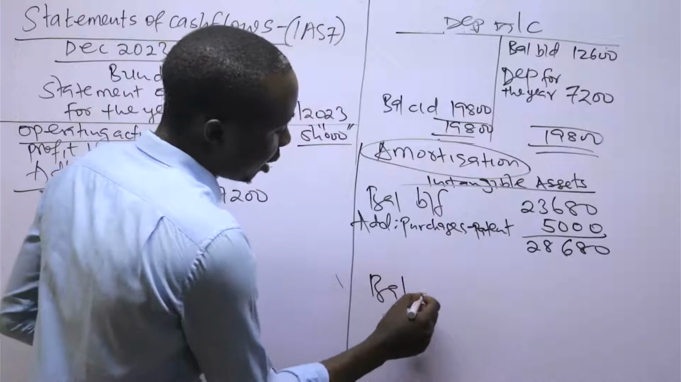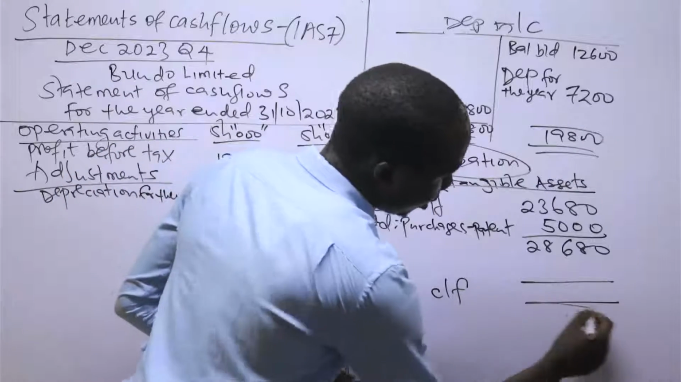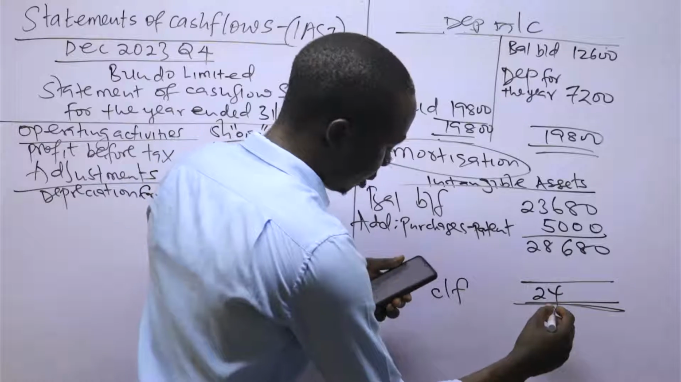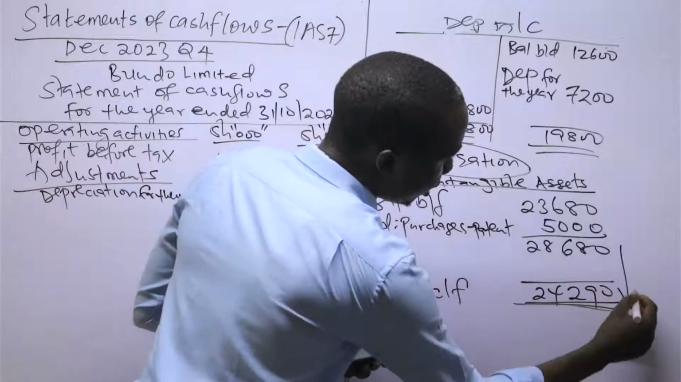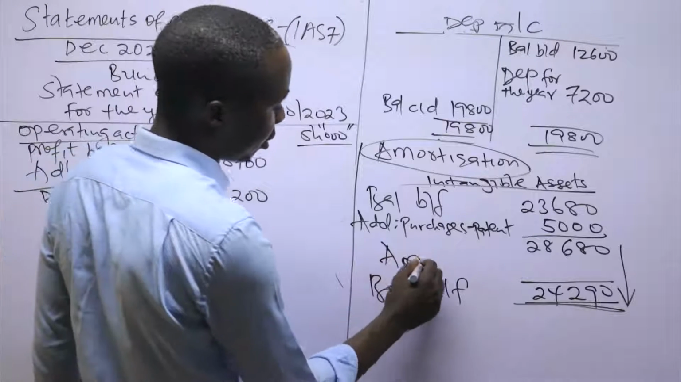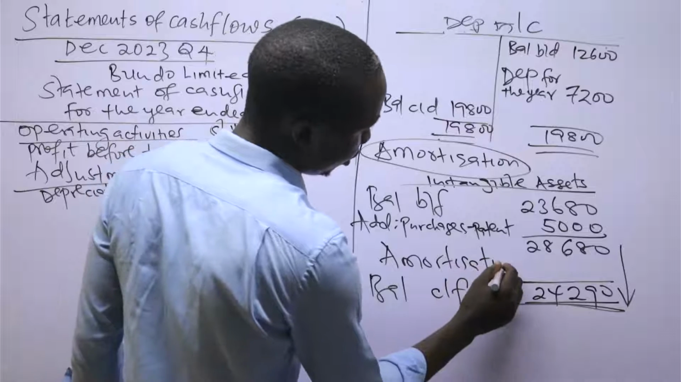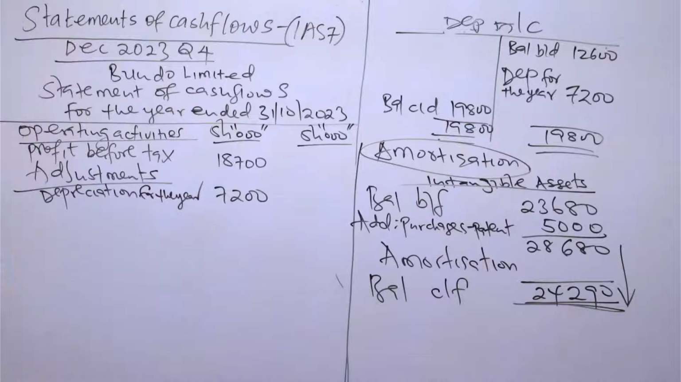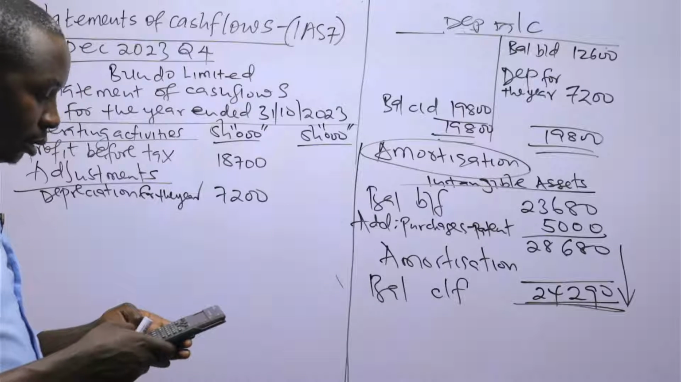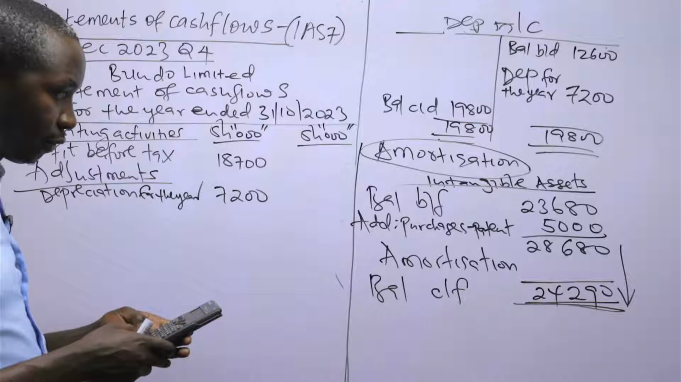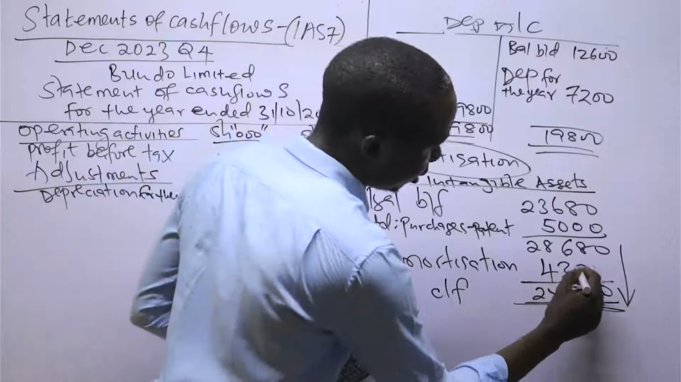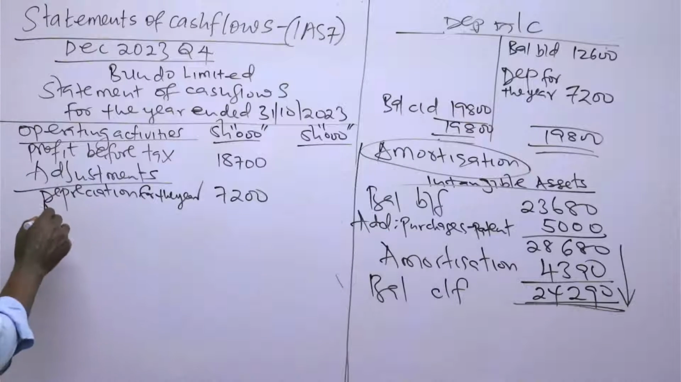You skip one line and say balance carried forward. So the balance carried forward, intangible assets, we have 24,290. Why is the value of the intangible assets reducing? Because there was amortization. That is how you were supposed to determine amortization for that one. So 28,680 minus 24,290. So this is 4,390. So that is amortization.